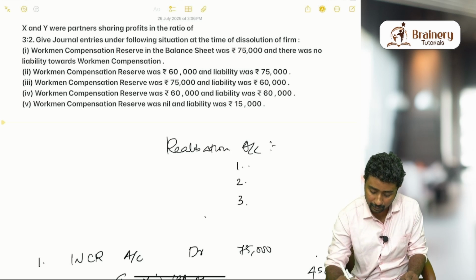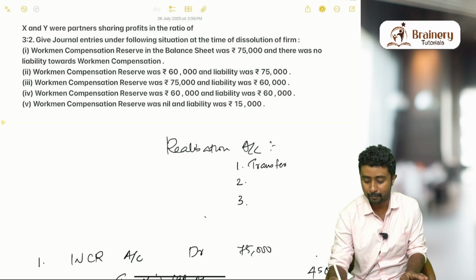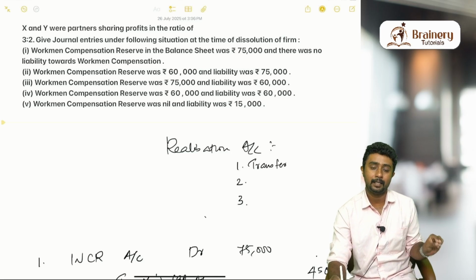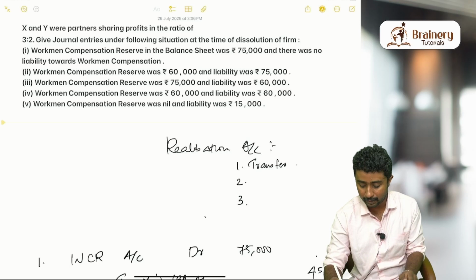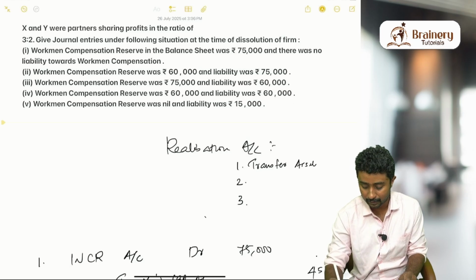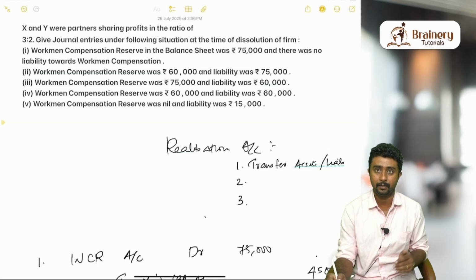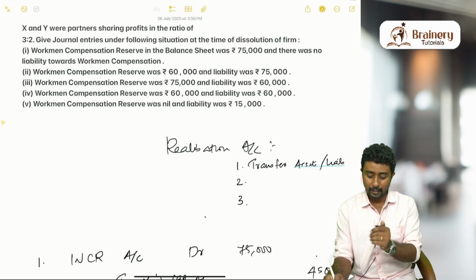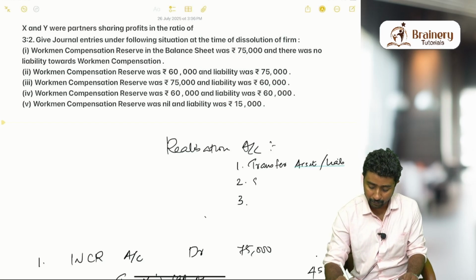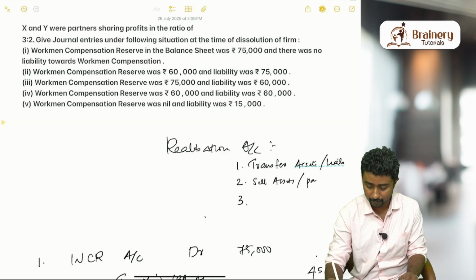First part, we will transfer all the assets and liabilities except some assets and some liabilities. Other than some assets and liabilities, almost all the assets and liabilities will be transferred to this realization account in the first part. After that, what we are going to do is, we will sell the assets and pay the liabilities.